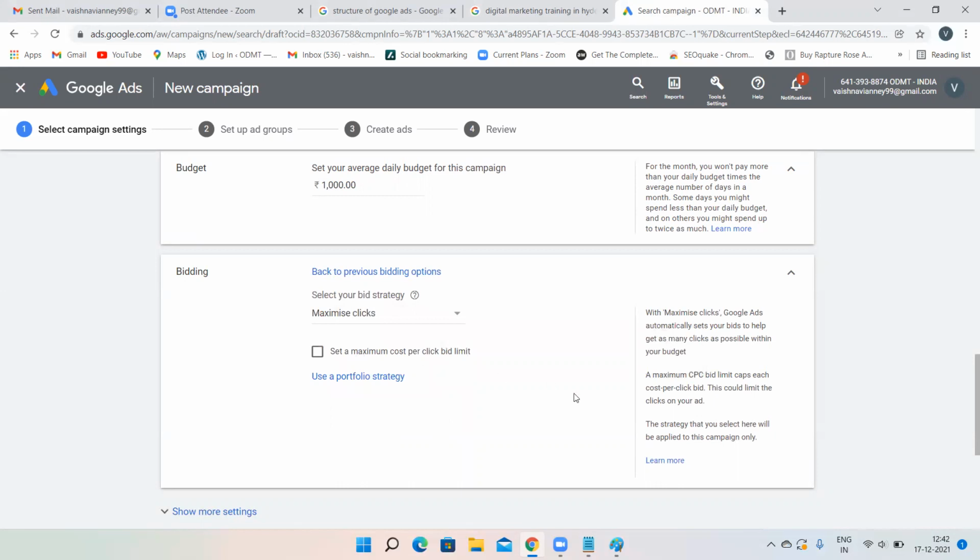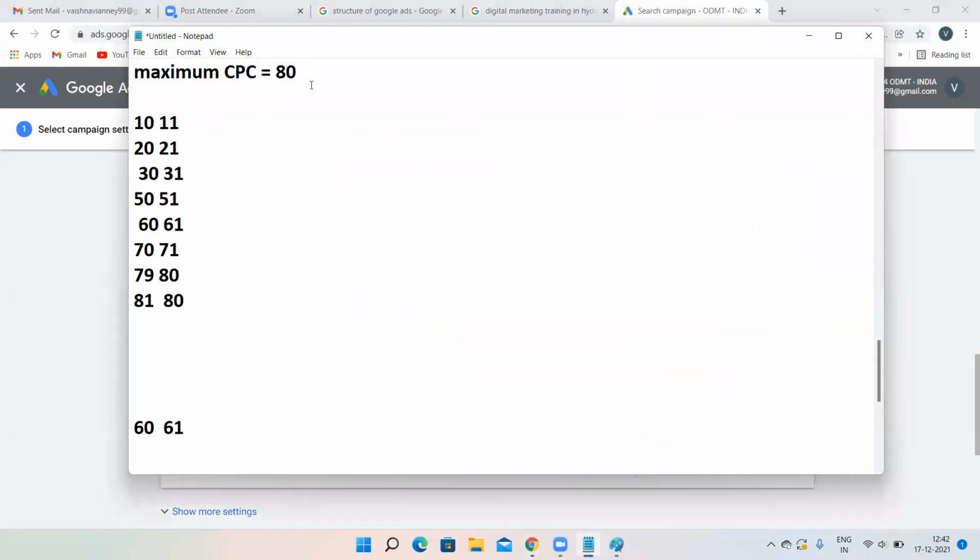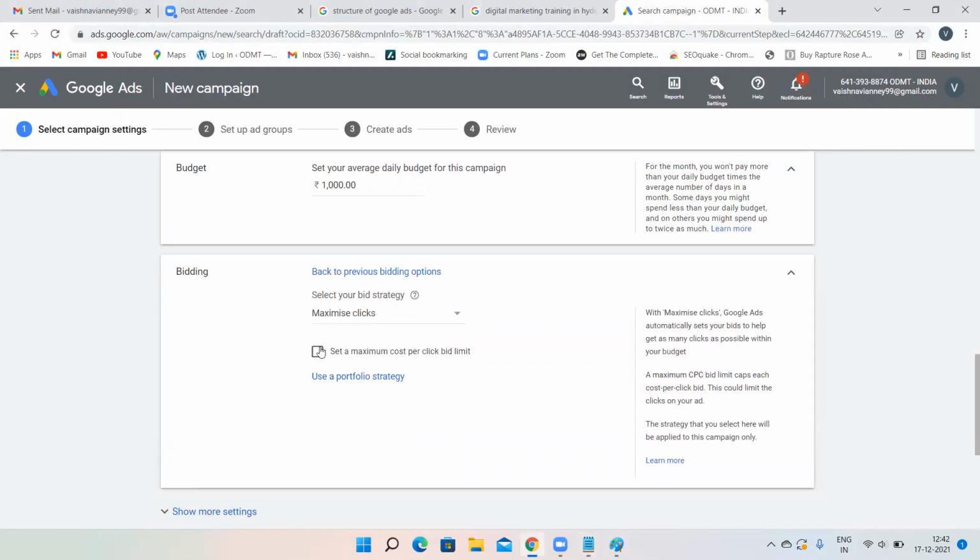Now I have told you, right? You have to mention how much maximum CPC you are giving to Google. That means how much limit you are setting. So you have to set the limit. Click on set a maximum cost per click bid limit. Now maximum CPC, I'm giving it as some 80 rupees. Now if my competitor is telling 81, Google will not tell 82. Google will keep it as 80 only.